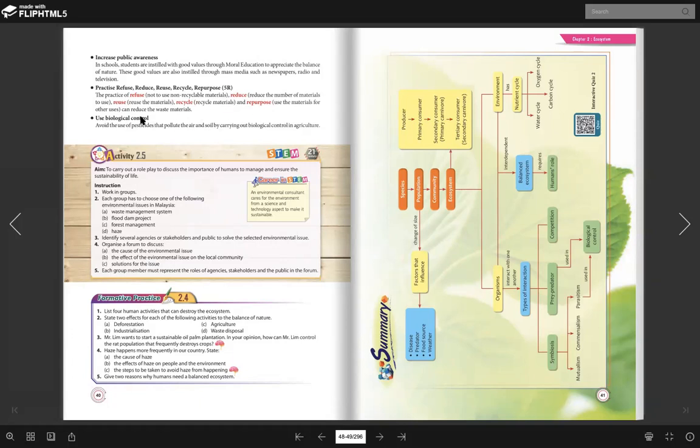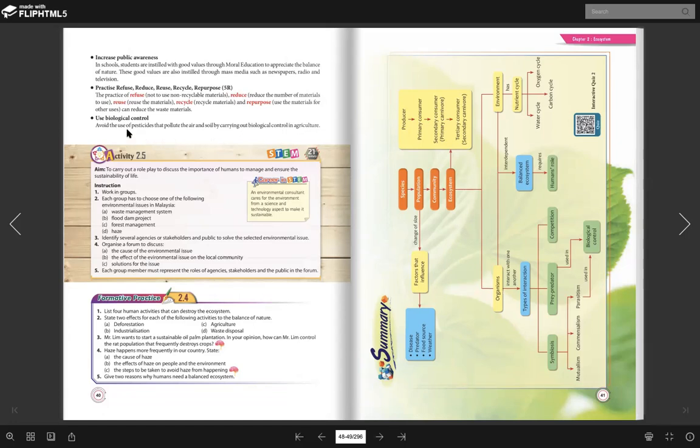Lepas tu apa ni? Use biological control. Biological control tu contoh, okay, cikgu elaborate yang ni dulu. Avoid the use of pesticide to pollute the air and soil by carrying out biological control in the agriculture. Sebagai contoh lah, in the paddy field, there are a lot of rat, tikus yang merosakkan tanaman tu.